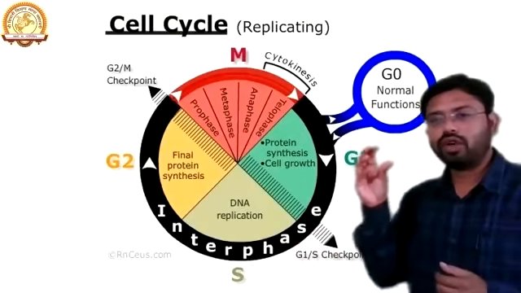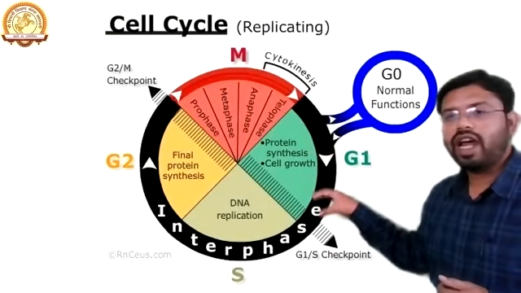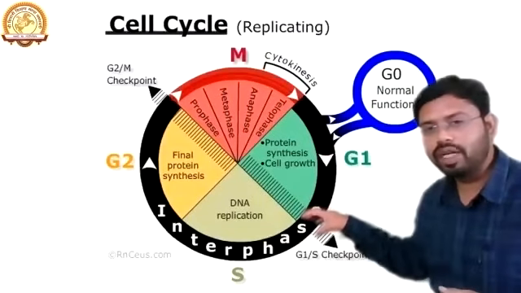Okay, so if one of the daughter cells first starts to synthesize protein, then it grows, and has all the machinery that it needs, only then will it pass this G1S checkpoint.